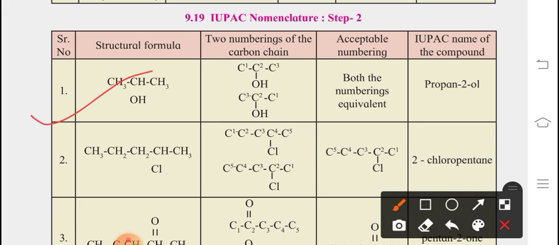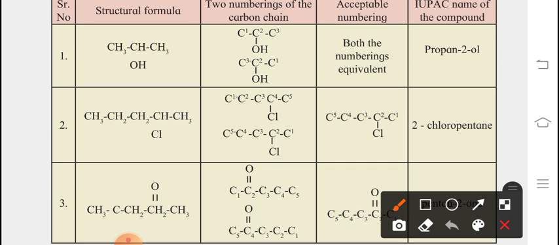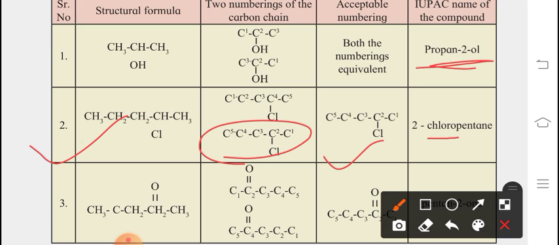Okay, so definitely you will be clear with this example. We have other examples also. If you don't get it, please ask me, I'll explain again. Now the next naming is with chloro, bromo, iodo. Obviously numbering is selected from left to right. Whenever chloro, bromo, iodo are there, we have to select a prefix, and whenever alcohols are there, we have to select a suffix. Prefix means we write chloro here, and you can count 5 carbon atoms, that is why pentane, chloropentane.